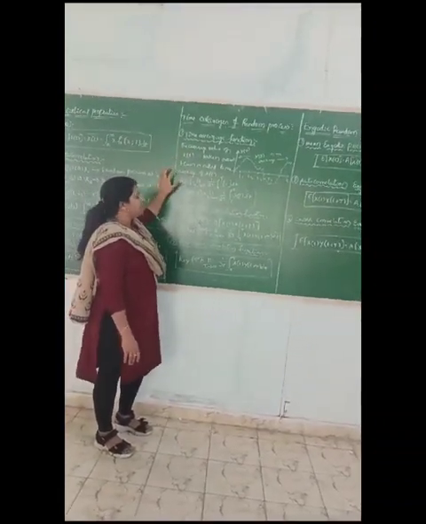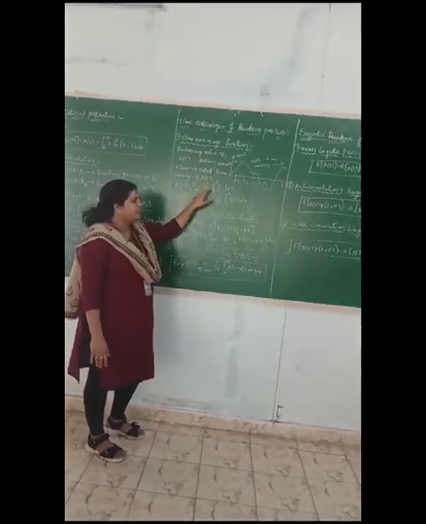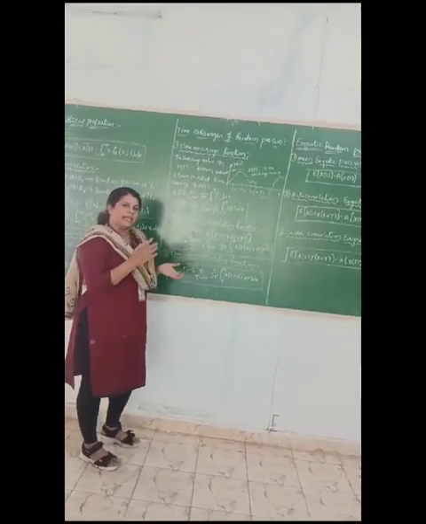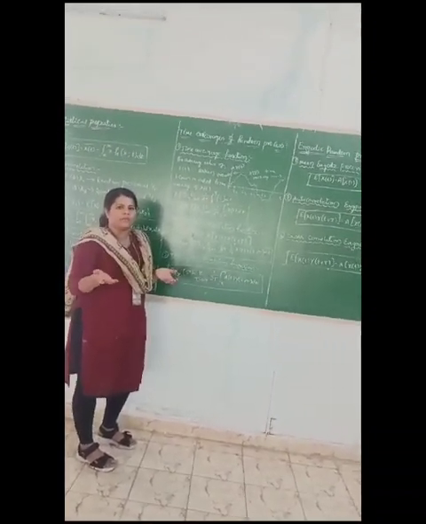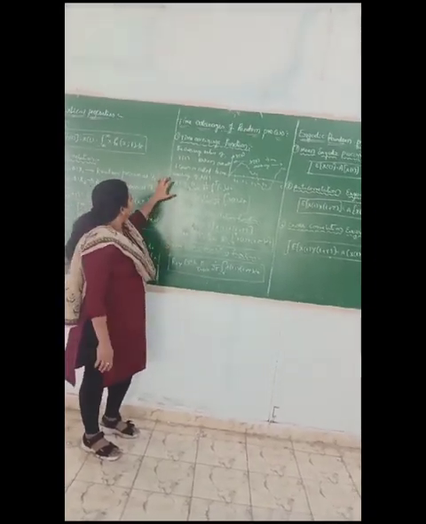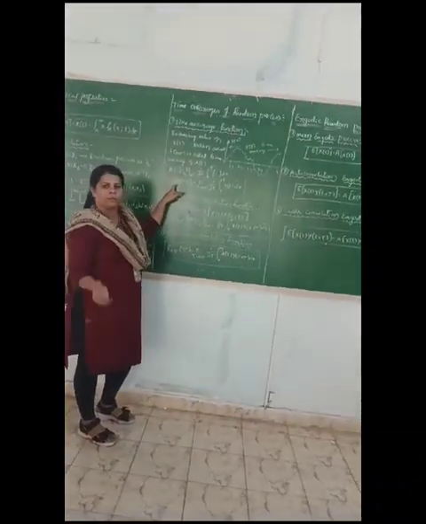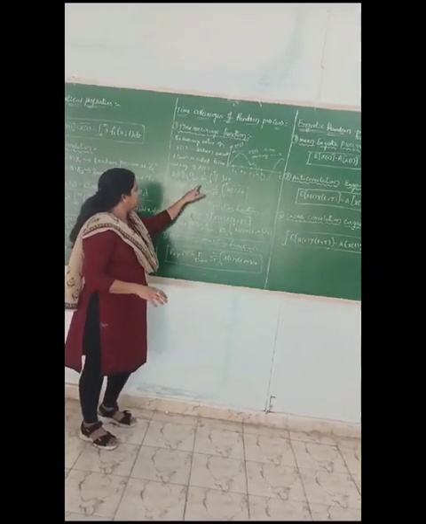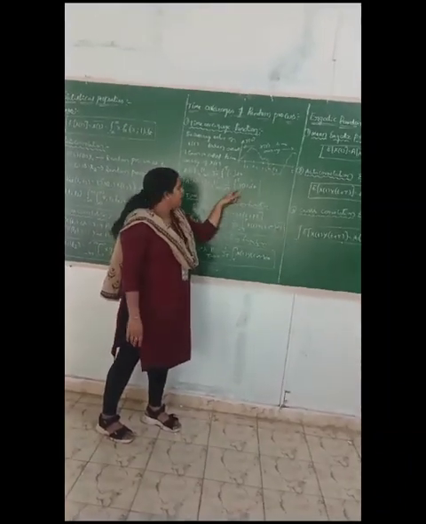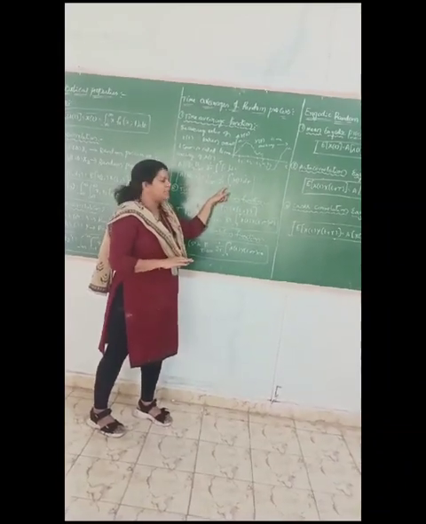There is a standard format for the time averages: A of dot equals limit t tends to infinity of 1 by 2T times the integral from minus T to T of dot dt. In the dot we can take any random process, whether x of t or y of t, as per our consideration. Here, for the time average of the random process x of t, I put x of t: A of x of t is the limit t tends to infinity of 1 by 2T times the integral from minus T to T of x of t dt. Here x of t is a random process, and the time interval is between minus T and T.